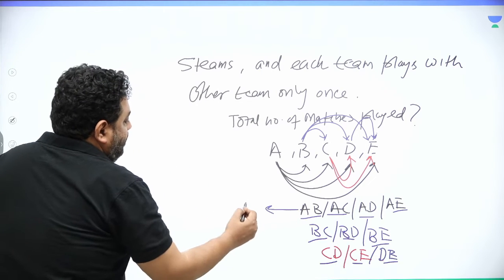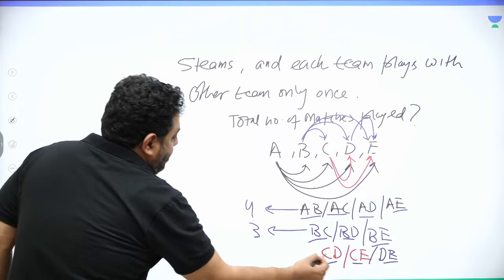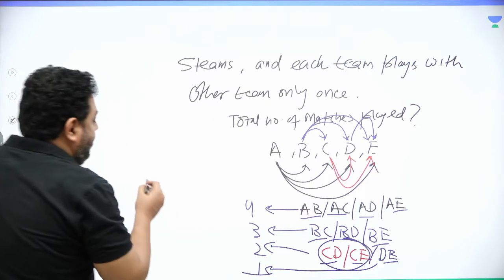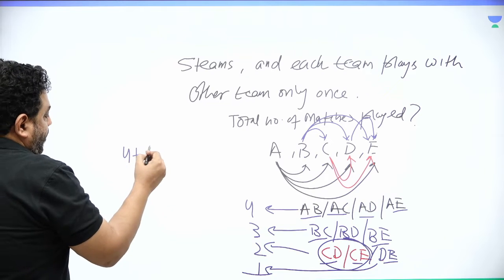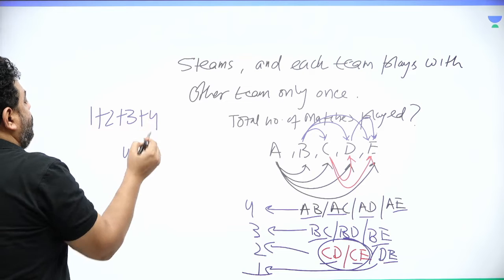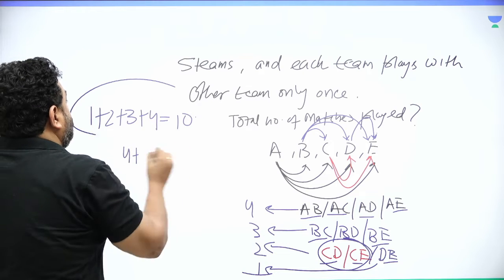Then I see something else again. It is 4, 3, and this red is 2, and the last is 1, and they are added: 1 plus 2 plus 3 plus 4, which is equal to 10.